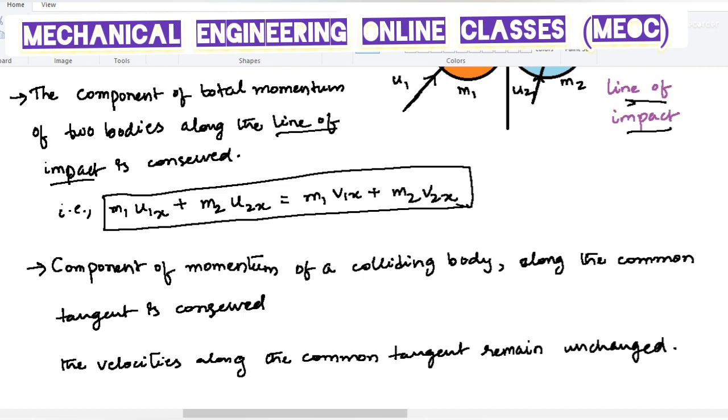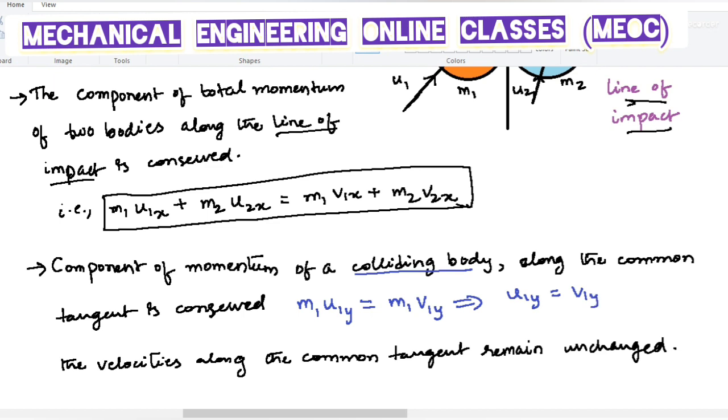Therefore, I can write this mathematically as m1 into u1y, because I am taking the component of velocity along the common tangent, should be equal to m1 into v1y. I am considering only mass m1 because the component of momentum of a colliding body is taken individually. So this means that u1y should be equal to v1y.